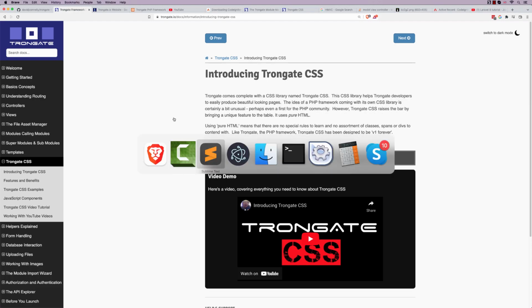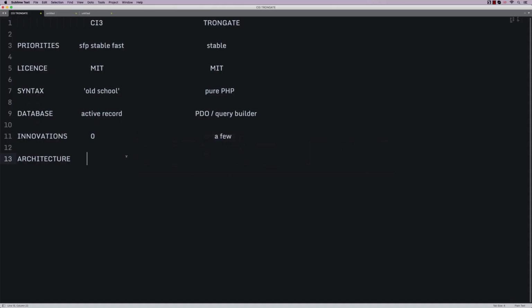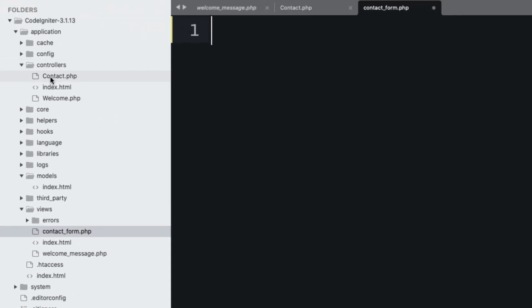So, I think that's about us. I'll finish up by talking a little bit about architecture. Now, Codeigniter uses MVC. Here on the left is an example of a Codeigniter app that I've just downloaded. So you can see that we've got a models folder. There's the M. We've got views and we've got controllers.